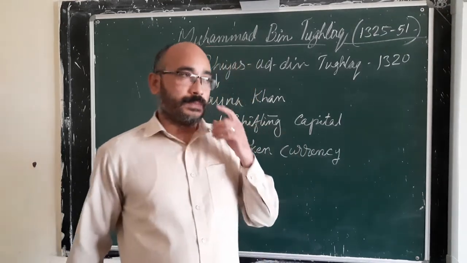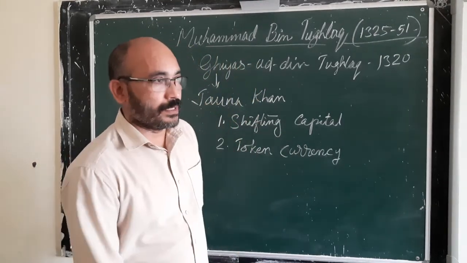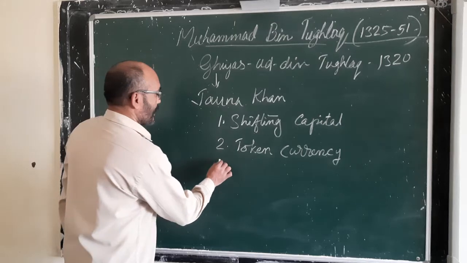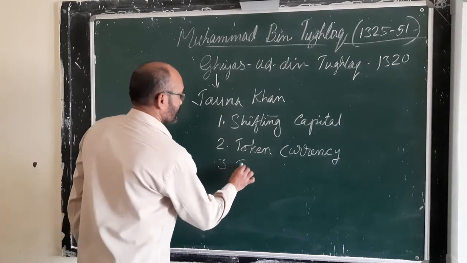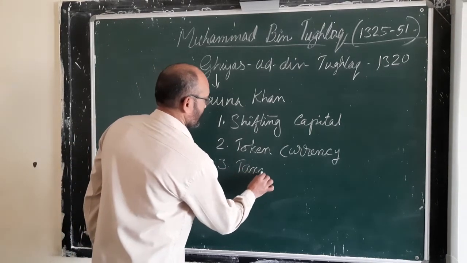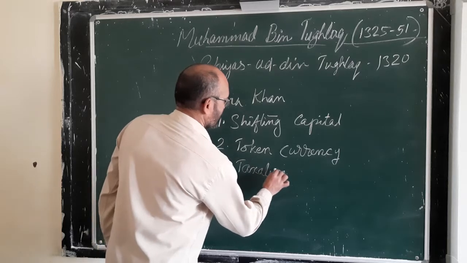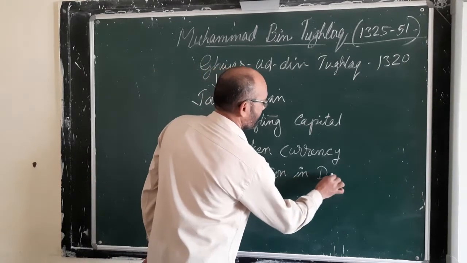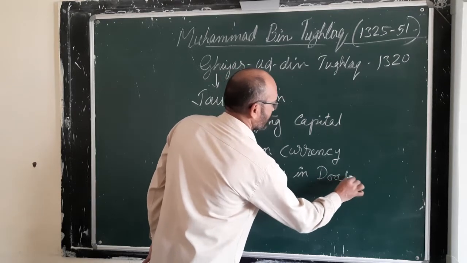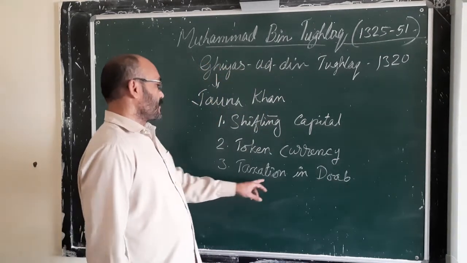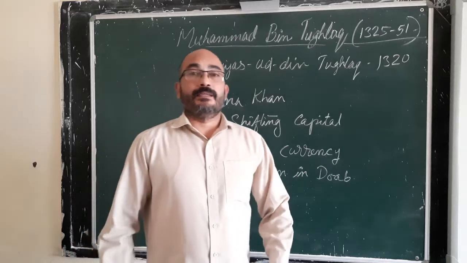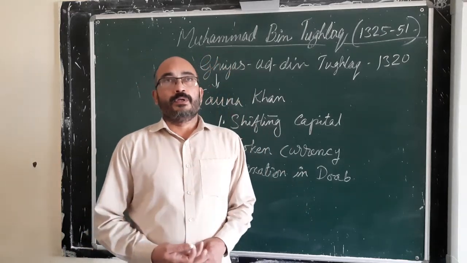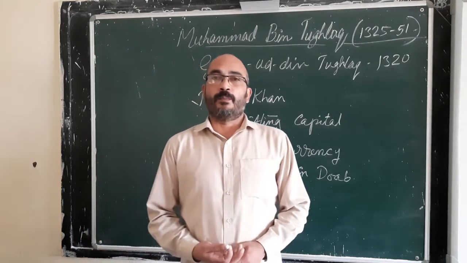The third reform introduced by Muhammad bin Tughlaq was taxation. Sultan was in need of more revenue, more money.